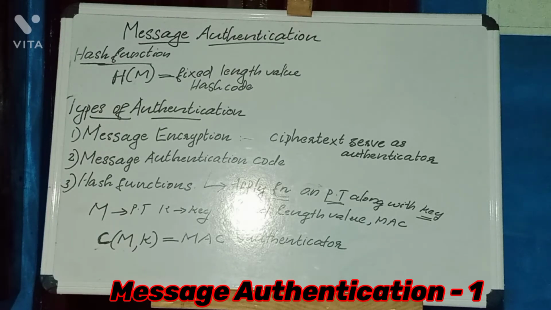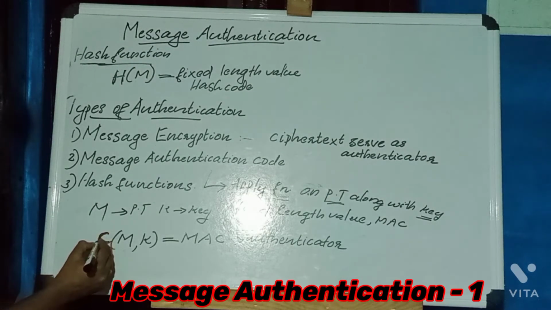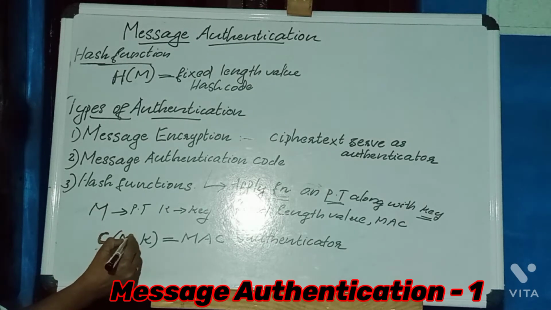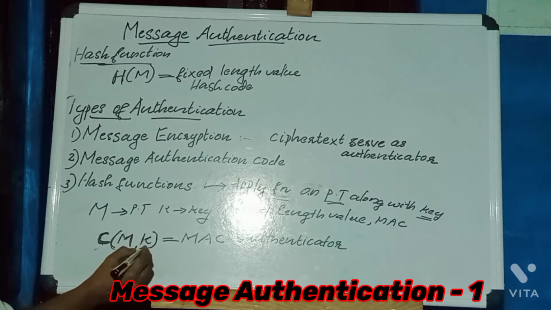In the case of message authentication code, the function applied on the plain text depends on the key. That is, applying some function on the plain text along with the key produces a fixed length value, that is the message authentication code. This message authentication code acts as the authenticator. This is the function we are applying, function C. C is the authentication function. It applies this function on the plain text message along with this key. This function is dependent on the key.